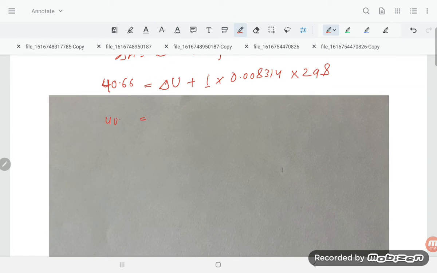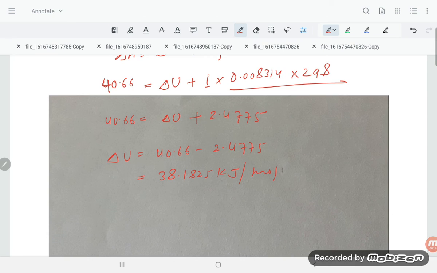40.66 equals delta U plus, on solving, 2.4775. So delta U is equal to 40.66 minus 2.4775, which comes to 38.1825 kilojoule per mole. This is the value of delta U, and this is our required answer, student.